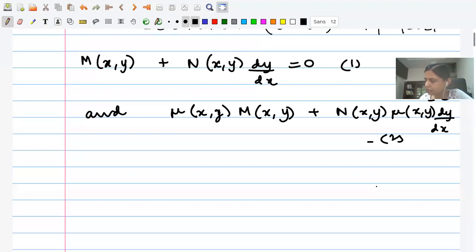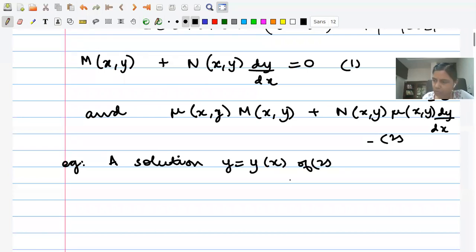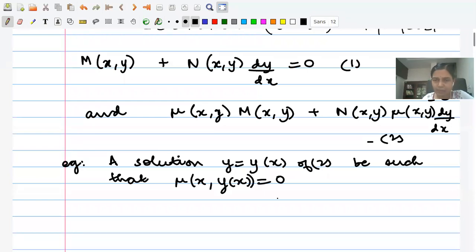So I'll try to highlight what may go wrong. It may happen that a solution y of equation 2 is such that this integrating factor might become 0 on some interval.